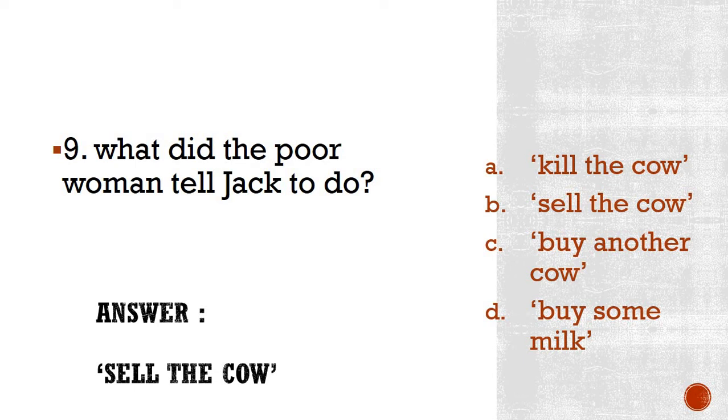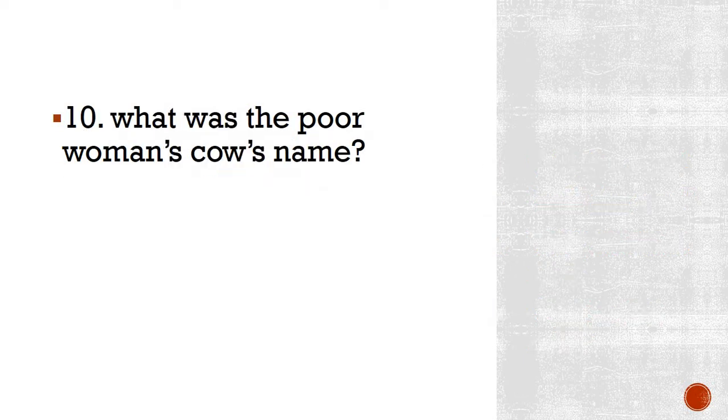What did the poor woman tell Jack to do? Answer: sell the cow. Okay, moving on to number 10.